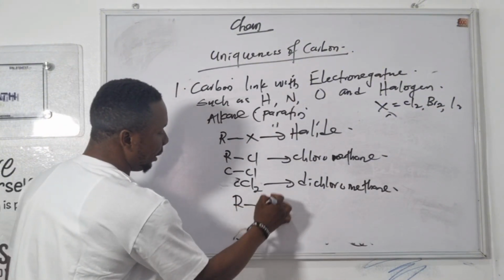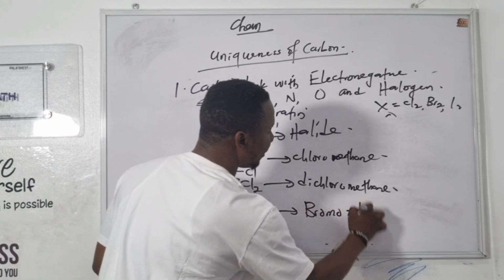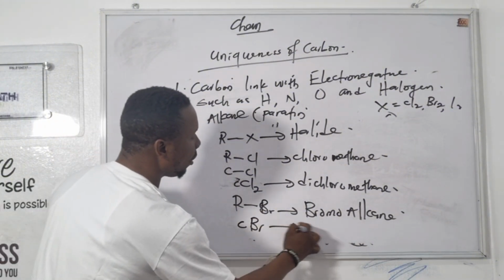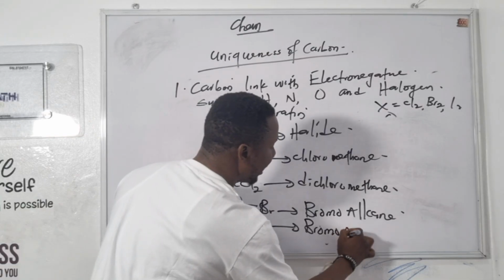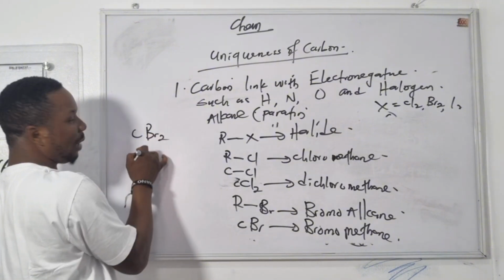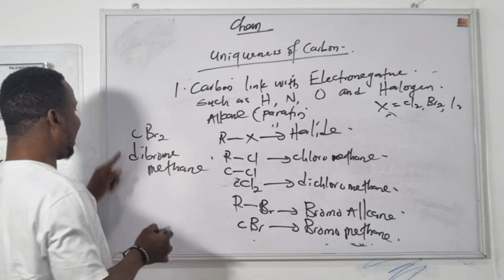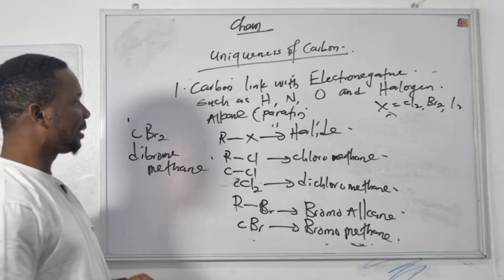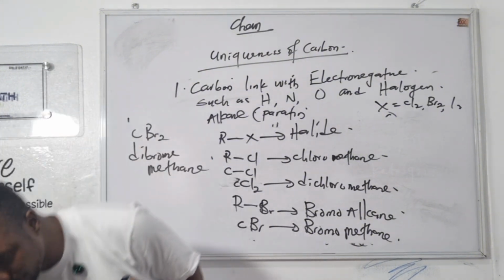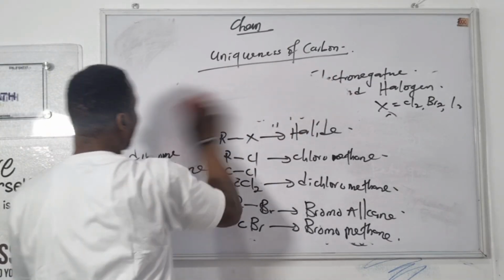If it links with bromine, it's going to be bromoalkane. But if it is only one carbon that links with bromine, it's called bromomethane. If there are two bromine, that's when you're going to have dibromomethane. Why are we saying methane? Methane has only one carbon. Do you understand? So that is the reason why carbon is very unique. Okay. So now I want to, let me clean the board and proceed.